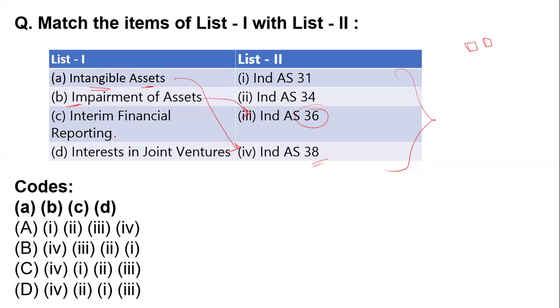Now interim financial reporting and joint ventures. Interim financial reporting is related to Indian Accounting Standard 34. Interest in joint ventures is related to Indian Accounting Standard 31. So according to this question, what will be the right answer? That is option number B: 4, next 3, next 2 and 1. So option number B is the correct answer for this question.